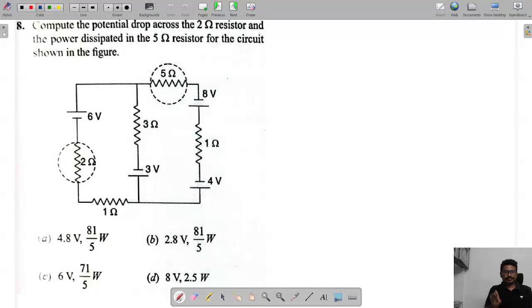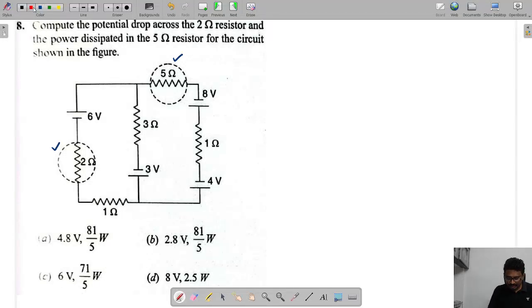Next one. The power dissipated in the 5 ohm resistor for the circuit shown. Potential drop across the 2 ohm resistor and power dissipated in the 5 ohm. Okay, so in these two resistors we need to focus.